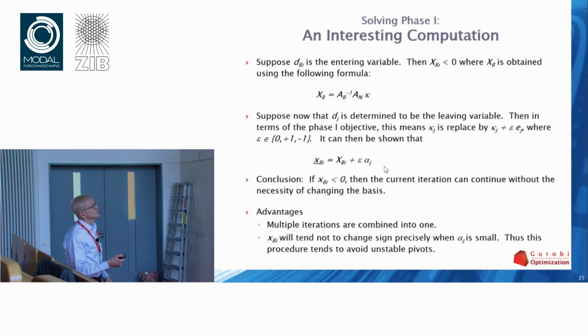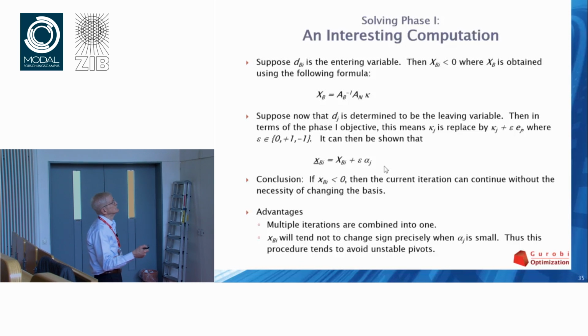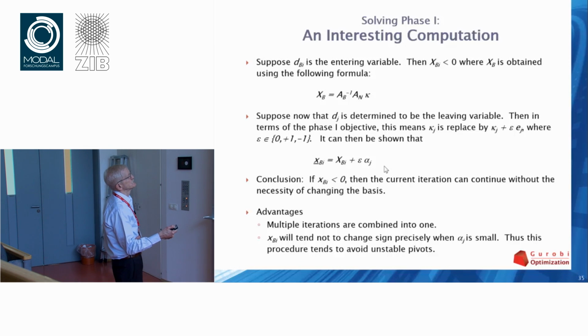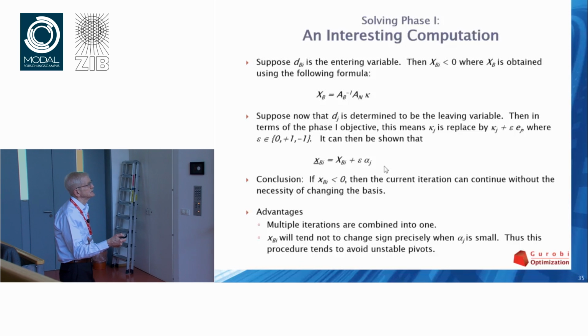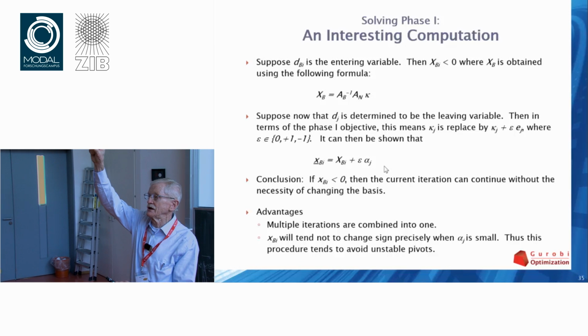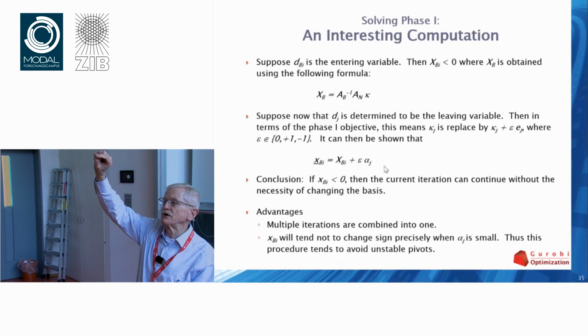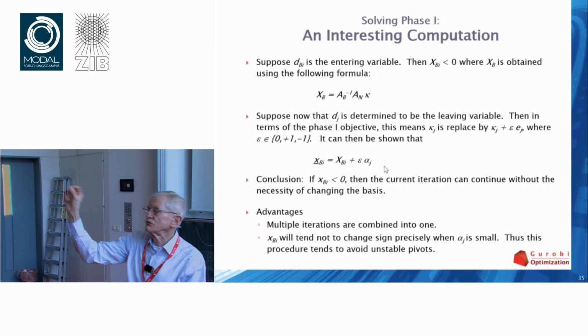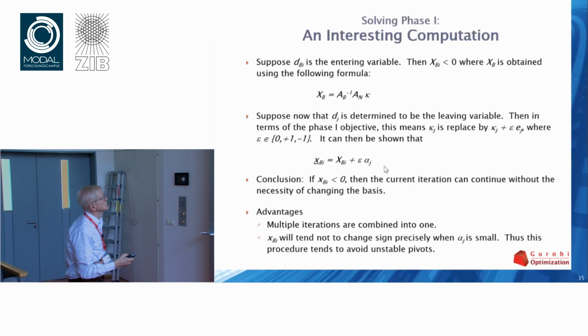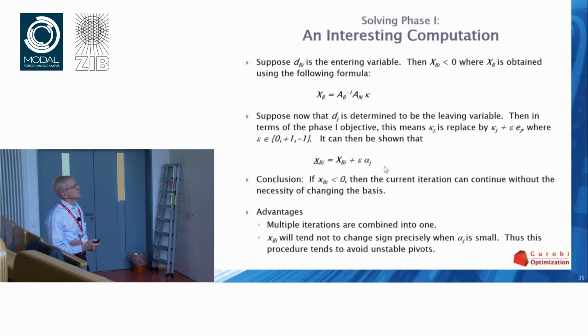Suppose now that dj is determined to be the leading variable. Then in terms of the phase one objective, this means kappa j is replaced by kappa j plus epsilon times ej, where epsilon is in 0, plus 1, minus 1. All that's saying is that as this objective changes, it's just changing from plus 1s to minus 1s as we go across boundaries. So the changes that are occurring are very simple.